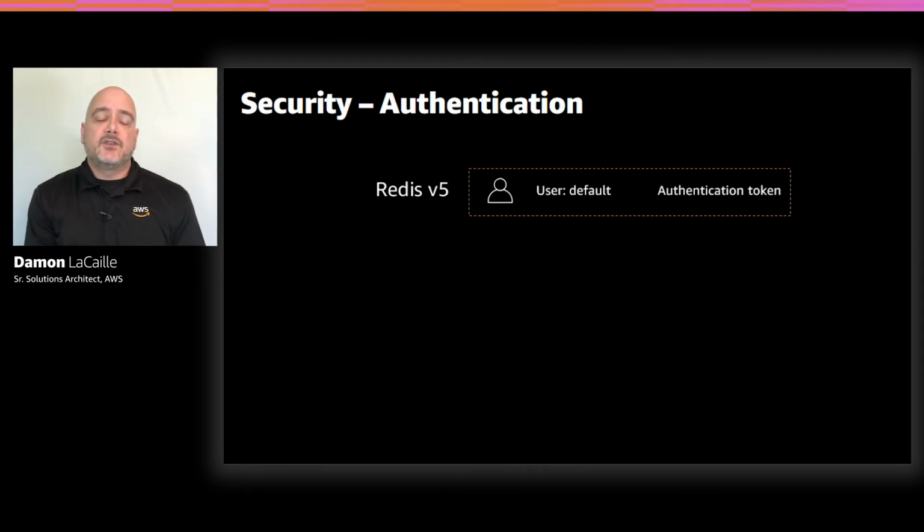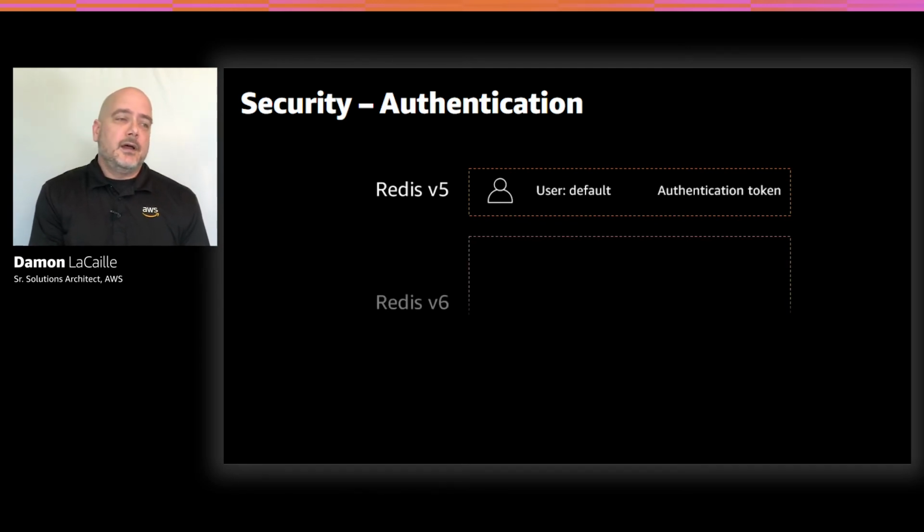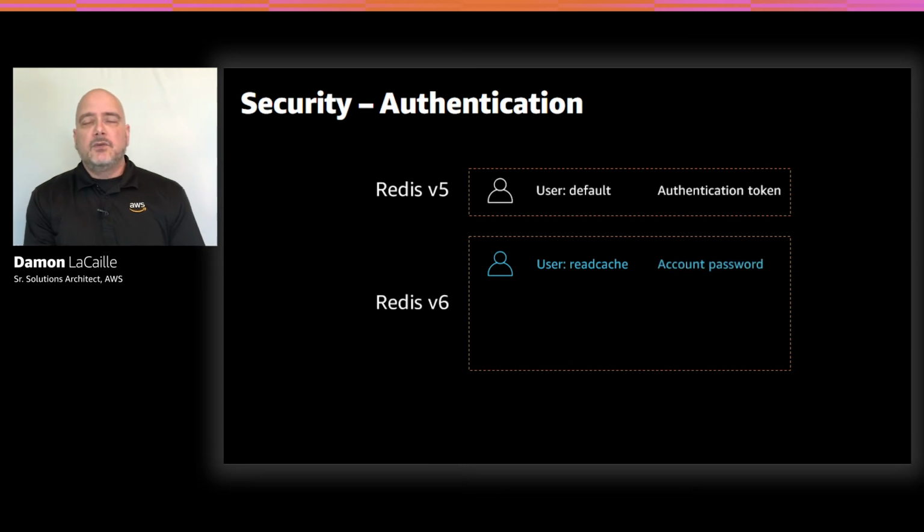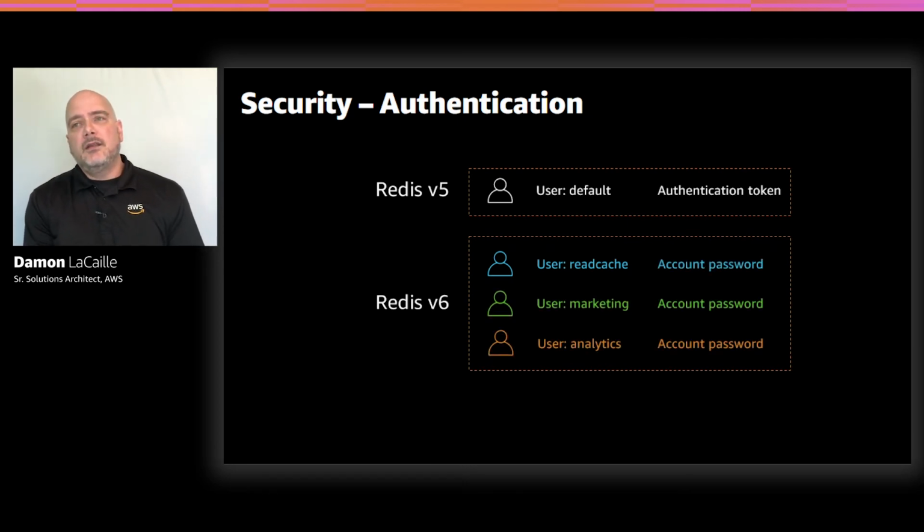But now with ElastiCache for Redis version 6, we've introduced something called role-based access control. Now we have the ability to create user accounts where each user account has its own password. This means you can create an account maybe for a process that just reads the cache keys. And this account can have its own password, or you can create one maybe for the marketing team, or maybe one that is responsible for an analytics application that just reads data from Redis. So the point here is that when you provide credentials to authenticate now against ElastiCache for Redis, it doesn't have to be shared with anyone else now. So it can be specific to a person, a team, or even a role.